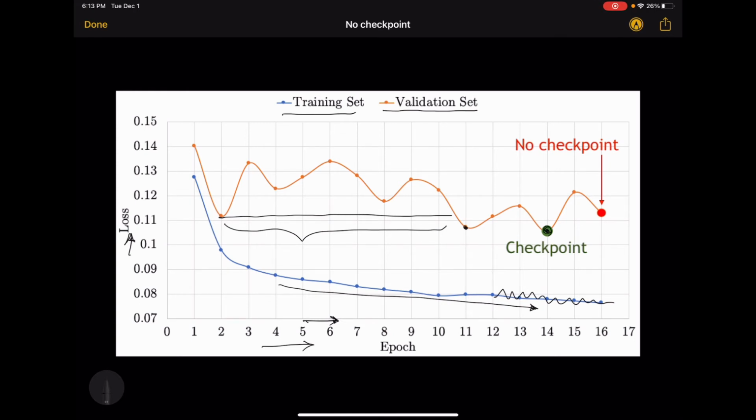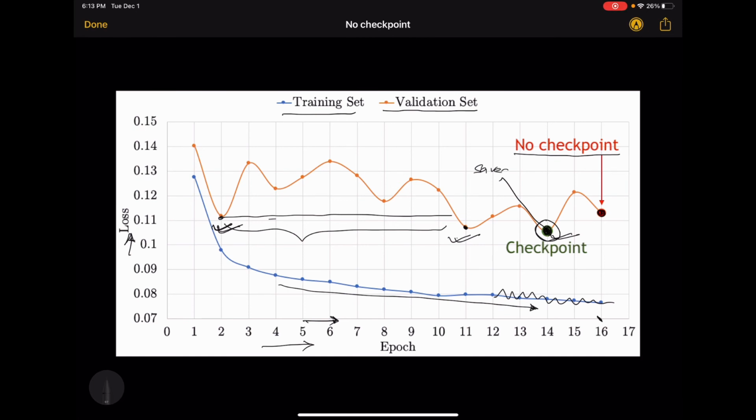So what checkpointing does is, as soon as it hits a lower loss on the validation set, it saves this model into your model file, and it doesn't save all of these other models. As soon as it gets here, it saves this model too. And once it gets here, it saves this model too. So it overwrites, and at the end, what you have is this model. Say you train up to 16 epochs and then stop right here. If you didn't have any checkpointing, this is the model that you would have after your final training. But with checkpointing, even after your training finishes after 16 epochs, you will still have this best model saved into a file.